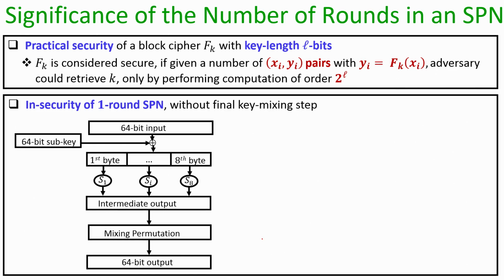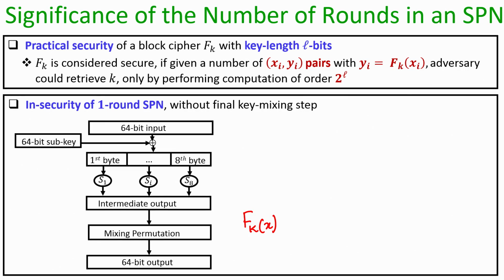So, let us do a warm up first and see how easy it is for an attacker to recover the key without even doing brute force if we just use a one round SPN. That means, imagine someone designs a function Fk(x) where the function is nothing but a one round SPN without the final key mixing step.